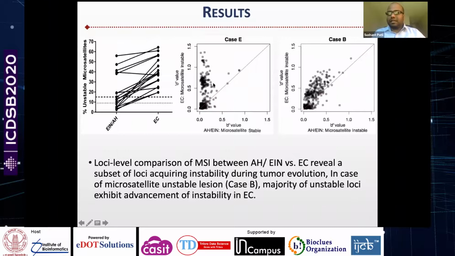For example, in this case, you can see a subset of the loci are becoming unstable and the other subset are pretty much remaining where they are. Whereas in this case, you can see there is a gradual increase in the majority of the loci. So these two present perhaps two different perspectives in terms of microsatellite progression between precursor lesion and carcinoma.